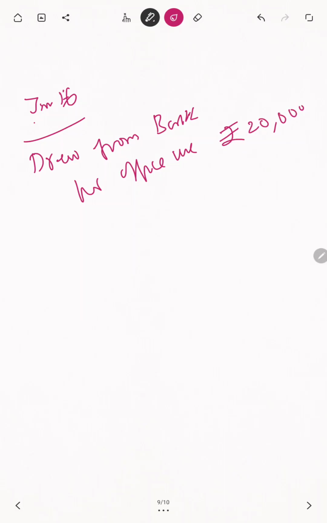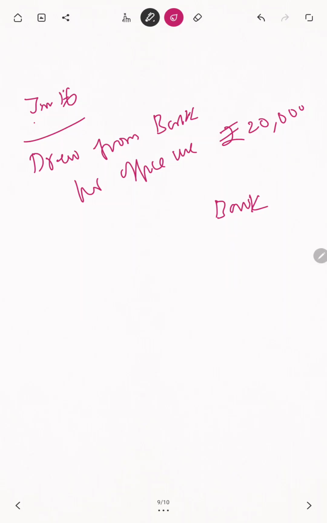Now, are you ready? What did sir tell you? Drawings have 2 categories. One is office use. The money can be taken from the bank by the office. The next case is personal use. They are telling you that the owner will take the money and go. That's why it is the relationship between drawings and the Sridhar personal account. Now it is not going to the owner. Office use means the cashier is going and taking the money from the bank. Understand? The owner is not taking the money. If only the owner takes the money, what will happen? The term cash won't come, because from bank means definitely money is taken from one account. If the owner alone takes cash, then you have to put drawings only.